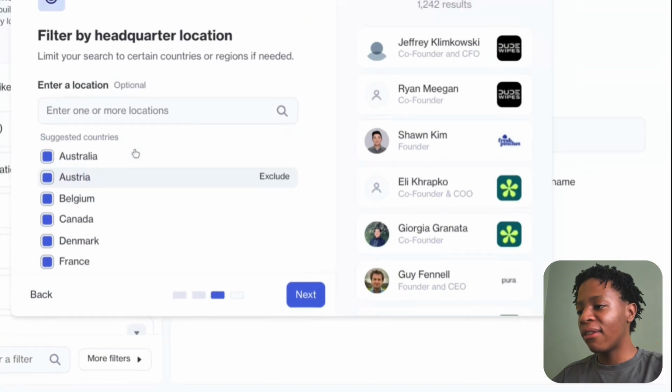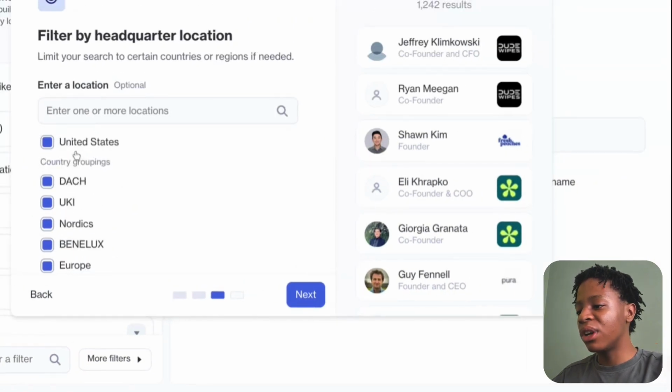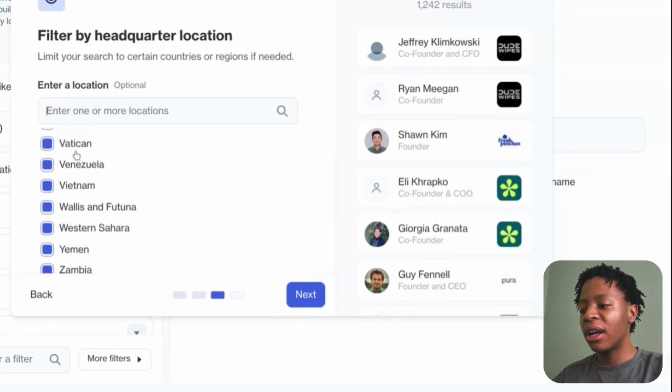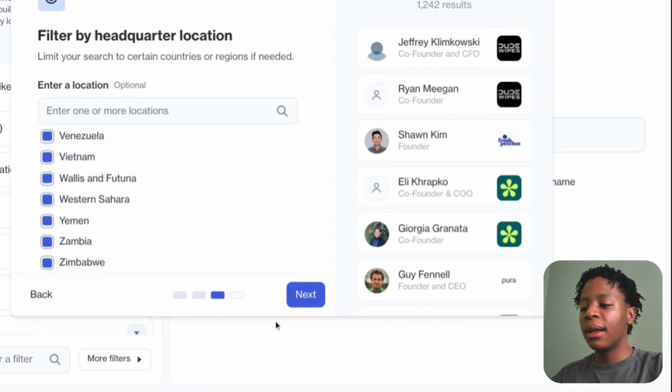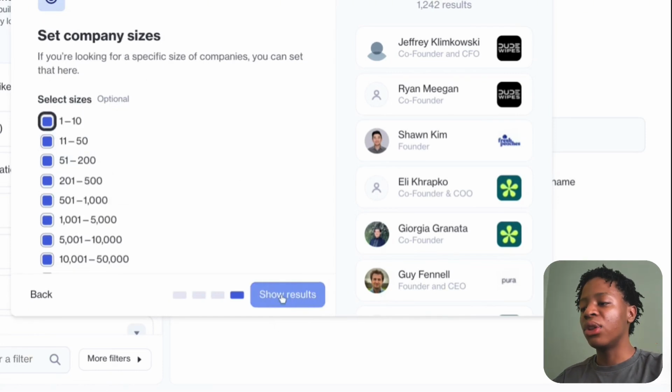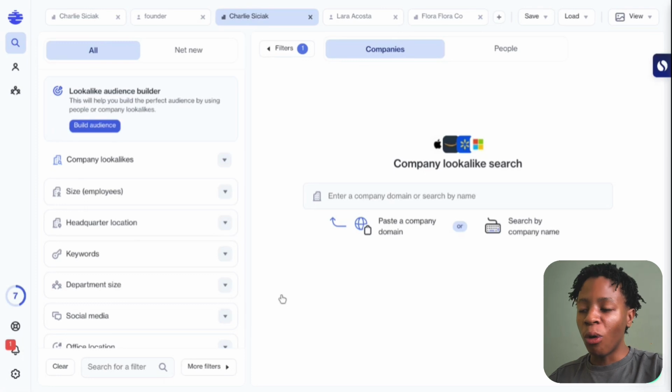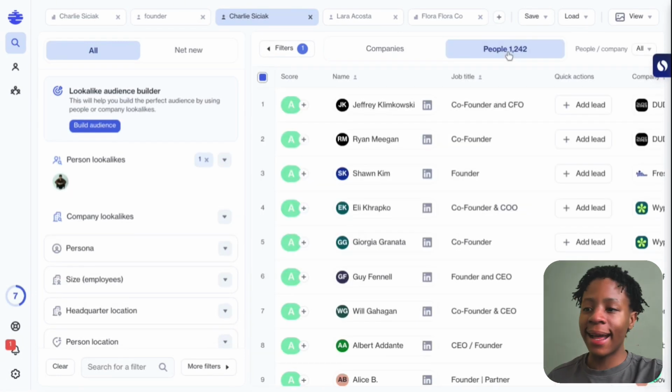Over here, something I forgot to highlight is the different filtration, like location, that you can do. But in my case, I just leave it the way it is. Click. Hopefully it's going to give us those lookalike prospects. And there we have it, ladies and gentlemen.